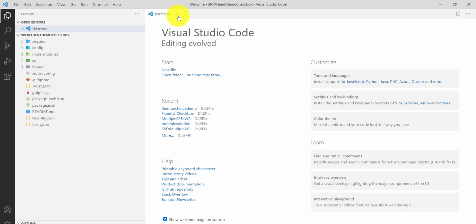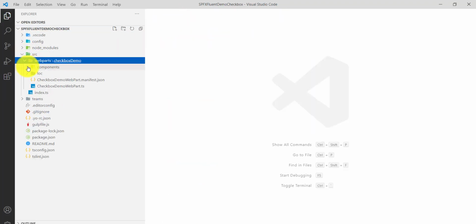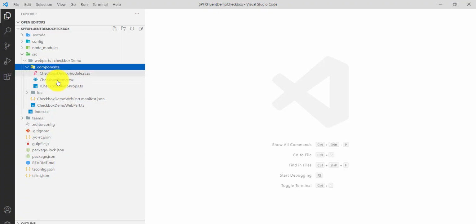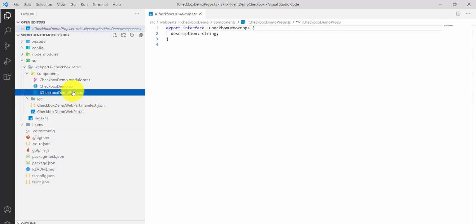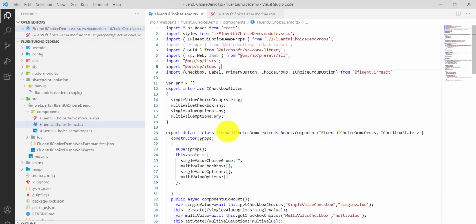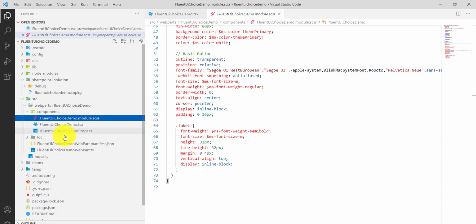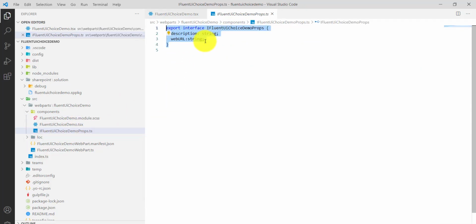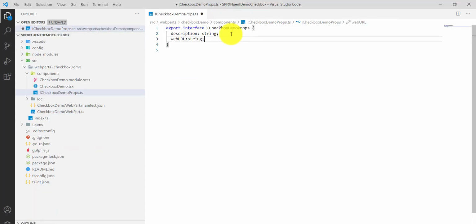So here a couple of files are important. One, if you go to the source, and then the components folder, you can see under this folder we have our .ts file. So in this case, the first thing that we will do here is we need to retrieve the site URL where you are going to deploy. So I will go here, this is my existing solution. I will go to the props file, you can see here, and we will use a web URL which is of type string. So same, you will go here and you will just add it.